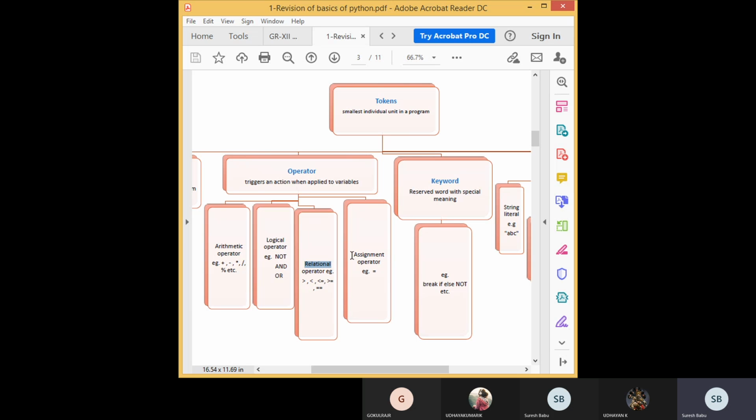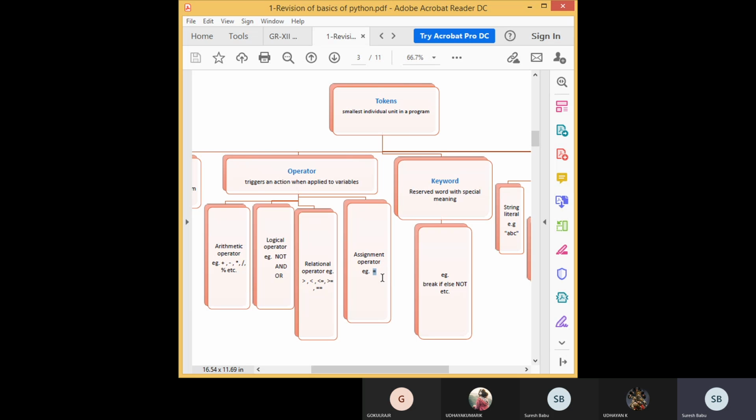Then assignment operator. There are also shorthand assignment operators, like the equal operator, or you can combine equal with the arithmetic operators. Plus equal to means shorthand operator: after the addition we assign that to the left hand variable.